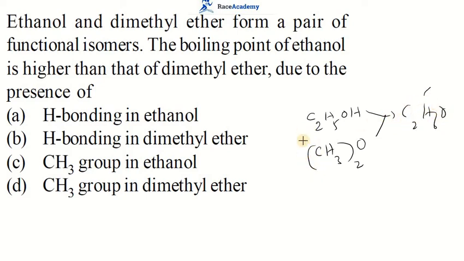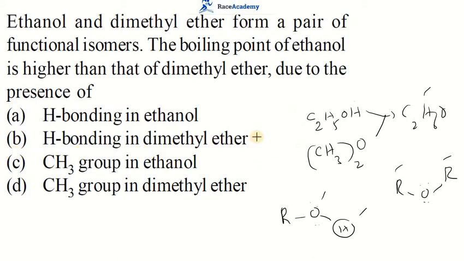But where the problem came is, in ethyl alcohol we have one active hydrogen. So the functional group is active in ethyl alcohol. Whereas in dimethyl ether, both the alkyl groups are there, but there is no hydrogen attached to this oxygen. So in ethers there is a deficiency of hydrogen bonding. This might be the reason that the boiling point of ethanol is higher than that of dimethyl ether.